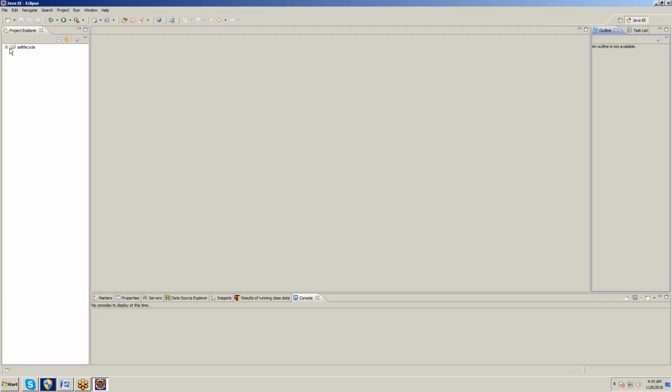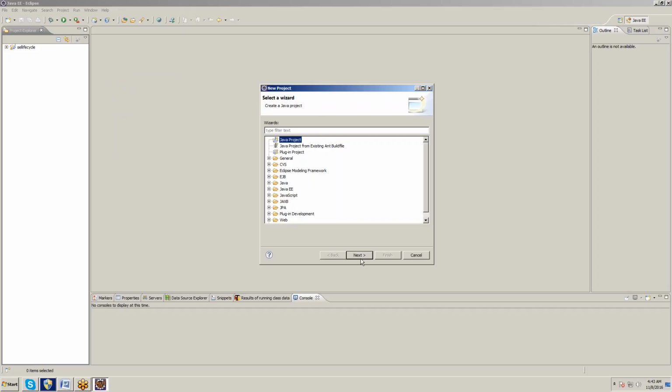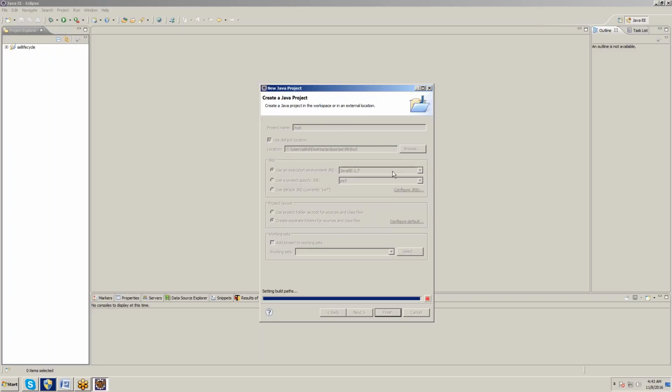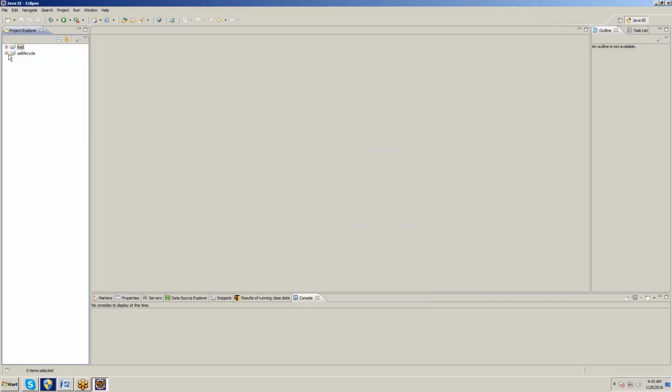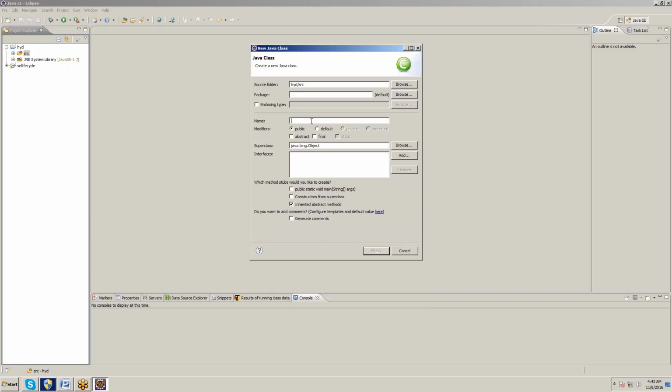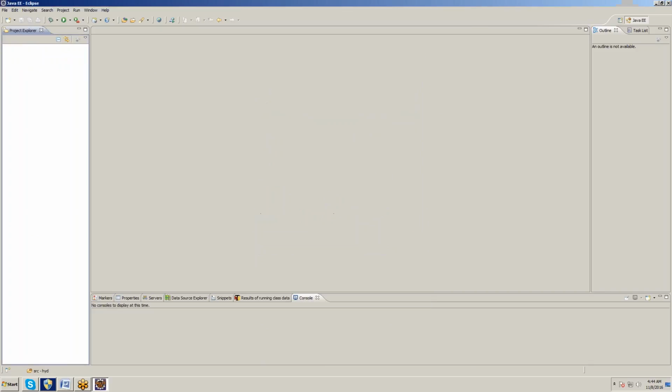Now go to Project Explorer. Take a new Java project, click on next. The project name is Hyderabad Exception. Click on finish. Now go to src, take a new class. The class name is exception. Keep the mark public static void main. Click on finish.